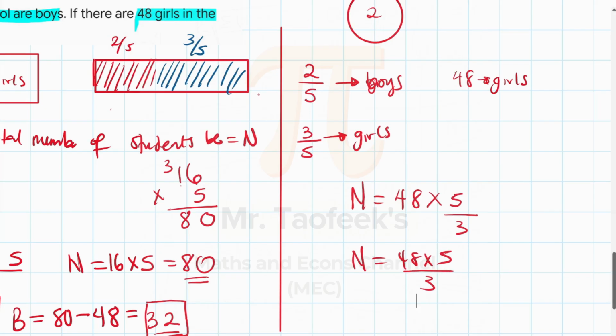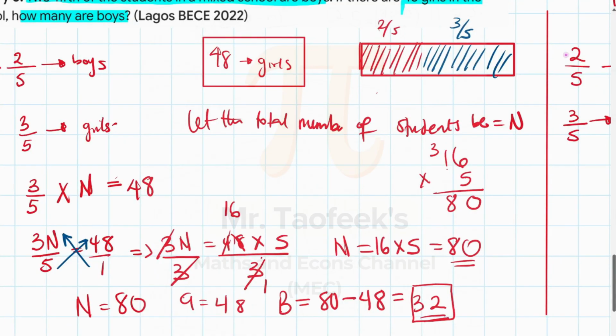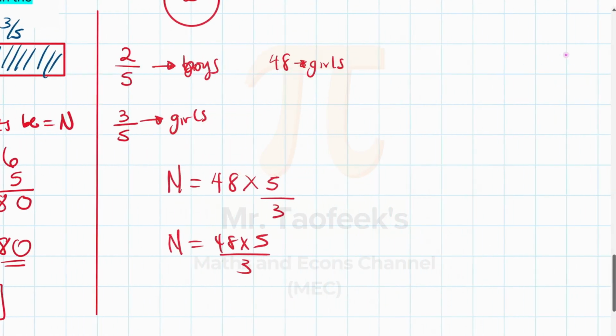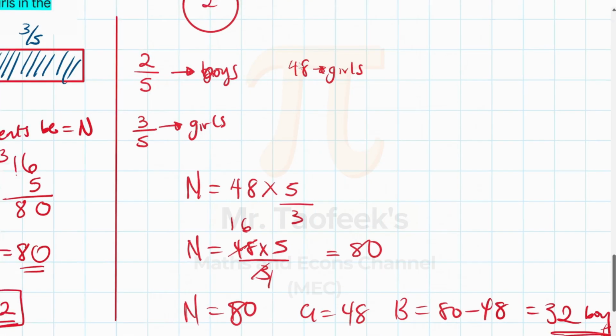And that's exactly what we have on this side of the solution. As you can see, 48 times 5/3. That's exactly what we got at this point. Some students prefer to go through the algebra way, which is what I've done here, while some students love to stick to fractions and make things very fast, which is what I'm doing here. The same thing: 3 into 48 is 16, and 16 times 5 is 80. So that's the total number of students in the school, 80 students. Girls are 48, then boys will be 80 minus 48, which gives us 32 boys. And that is the answer to the second question.